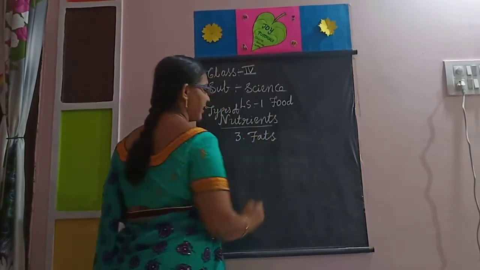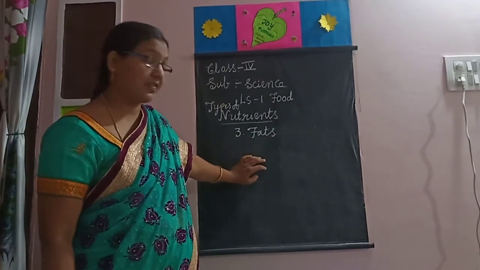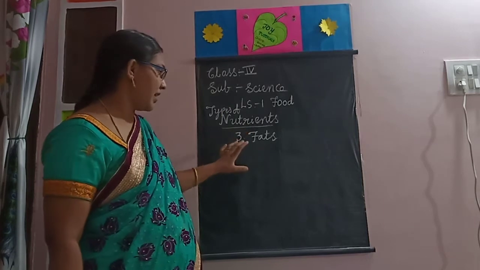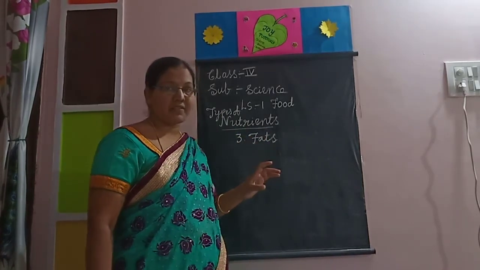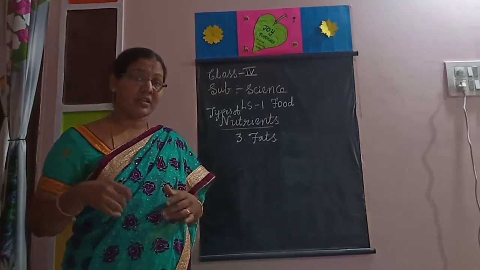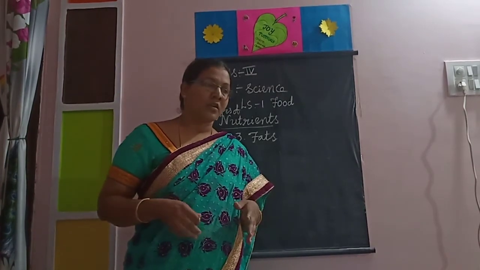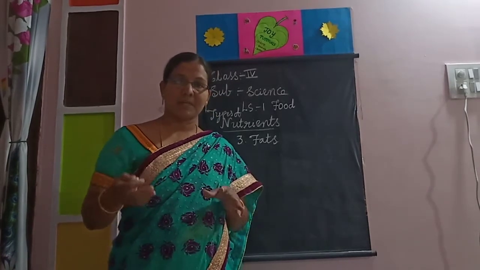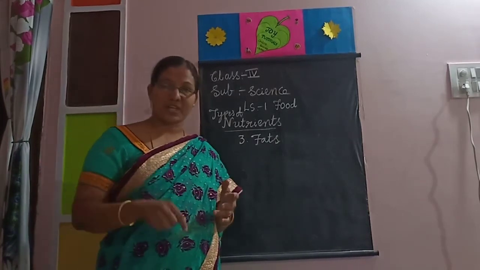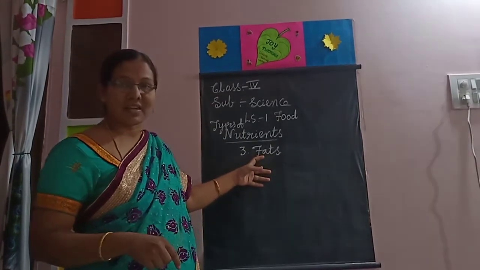Next, the third one is fats. These are also energy giving foods. Carbohydrates we discussed first, that is also energy giving food. But these fats are stored in our body fat. Sometimes when we are fasting and not taking food, at that time the body fat is utilized for metabolic activities. In our body there are so many activities. Physical activities means running, walking, jumping, doing homework. Metabolic activities means digestion, respiration, excretion, so many works. For these metabolic activities, fats are utilized.